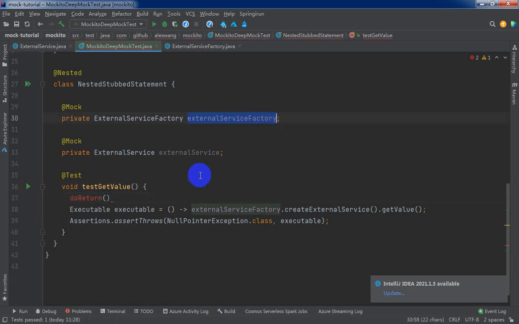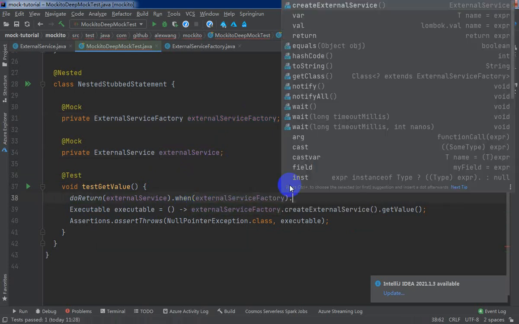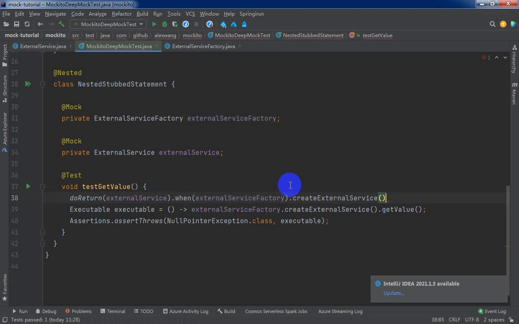Okay, oh sorry, external service when, export is first. Oh sorry, import it by static way. Okay, when external service factory create external service, right? Now we have completed the stubbing statement.